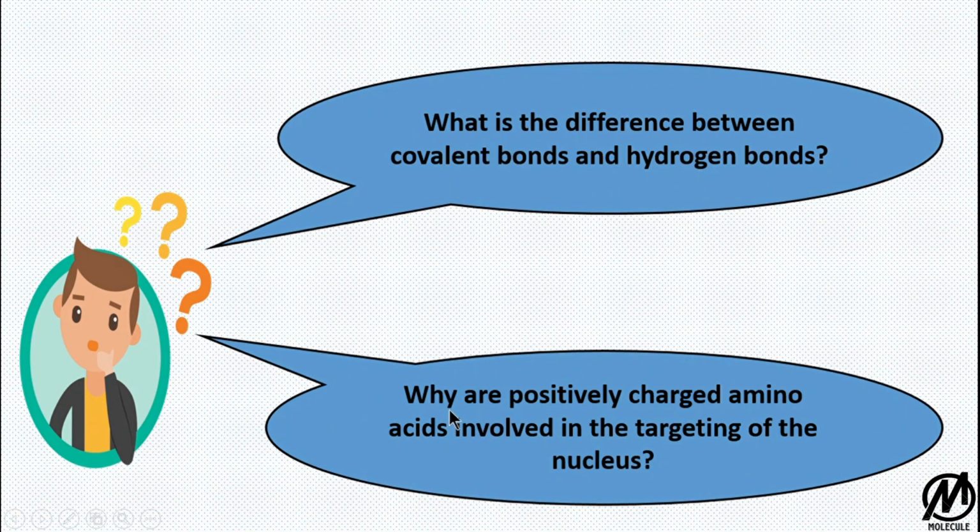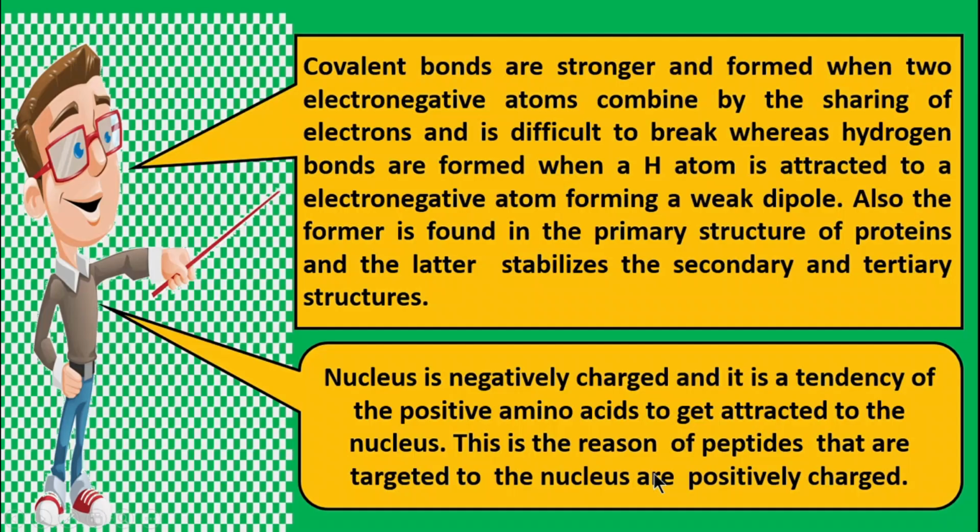Again, there may be a question: what is the difference between covalent bonds and hydrogen bonds, and why are positively charged amino acids involved in the targeting of the nucleus? So again, covalent bonds are stronger and formed when two atoms combine by the sharing of electrons, and they are difficult to break, whereas hydrogen bonds are formed when a hydrogen atom is attracted to an electronegative atom, forming a weak dipole, with a partial positive charge developed on the hydrogen atom and a partial negative charge on the electronegative atom.